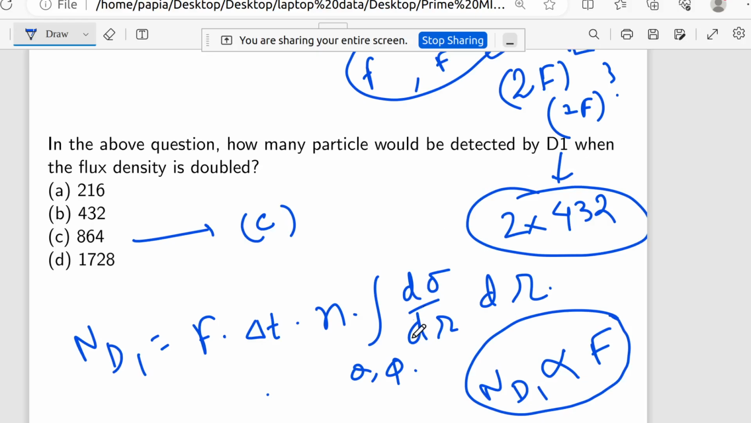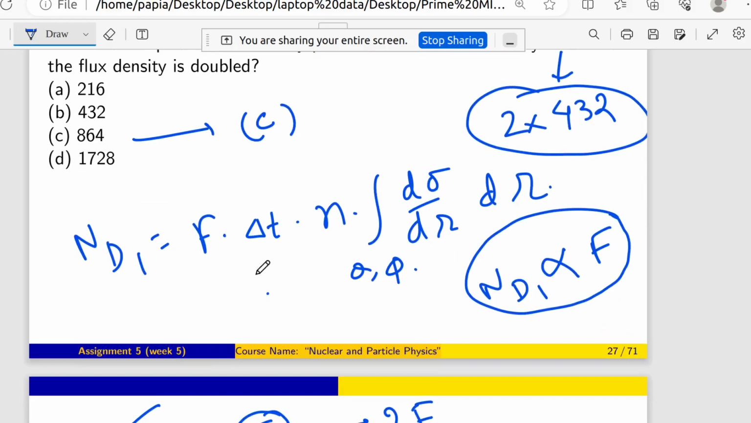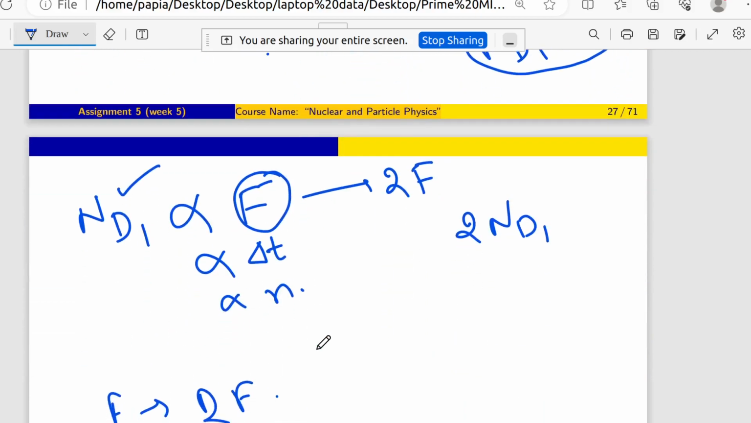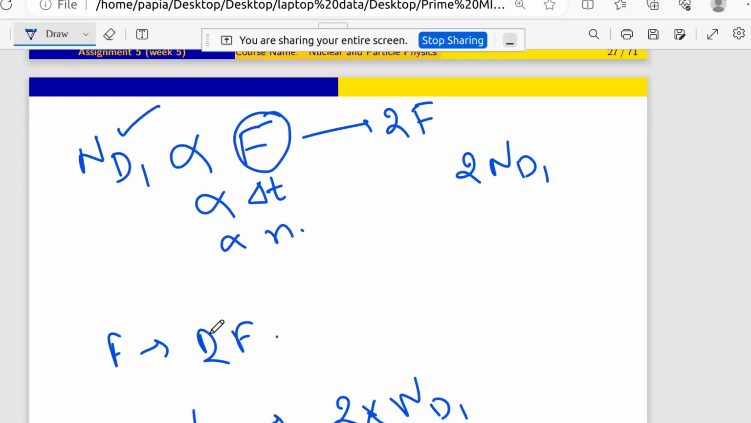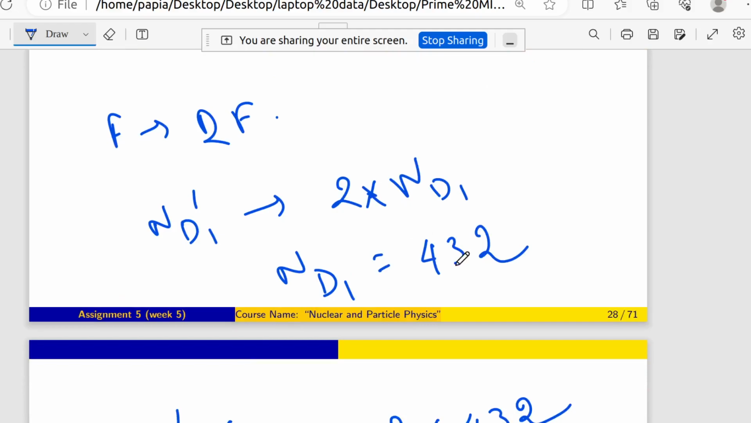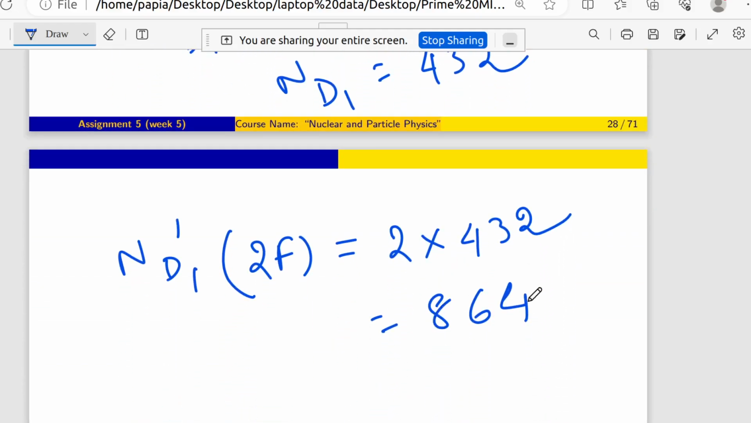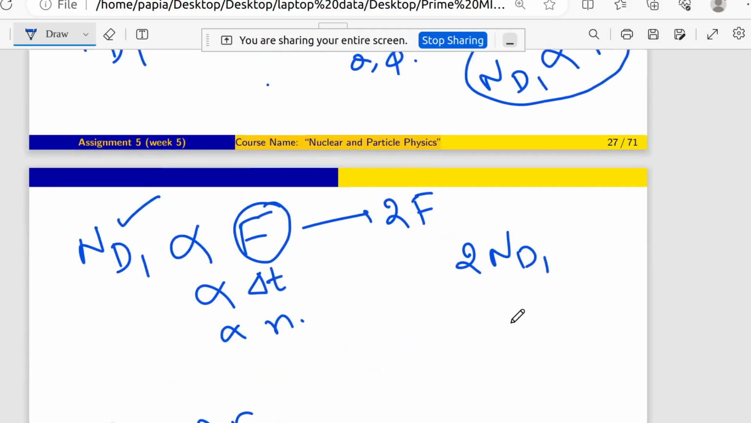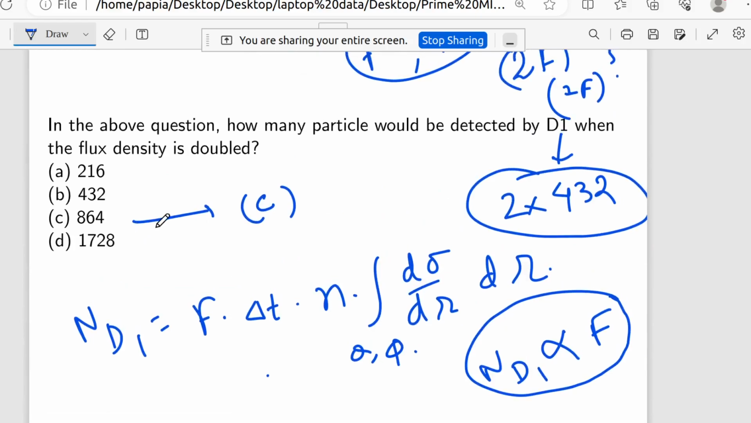432, right? And right now by that expression we can see ND1 is linearly proportional to F. I have written here ND1 is linearly proportional to F. So if F is transformed to 2F, doubled, then obviously the number of particles detected by the D1 detector will be double. That means 432 into 2, which is 864. So the correct answer will be 864, which is option number 3.